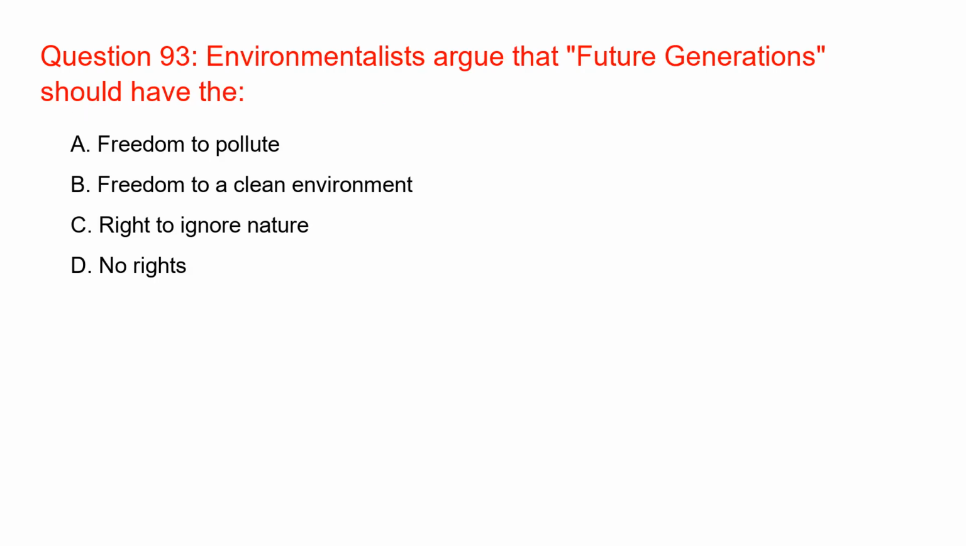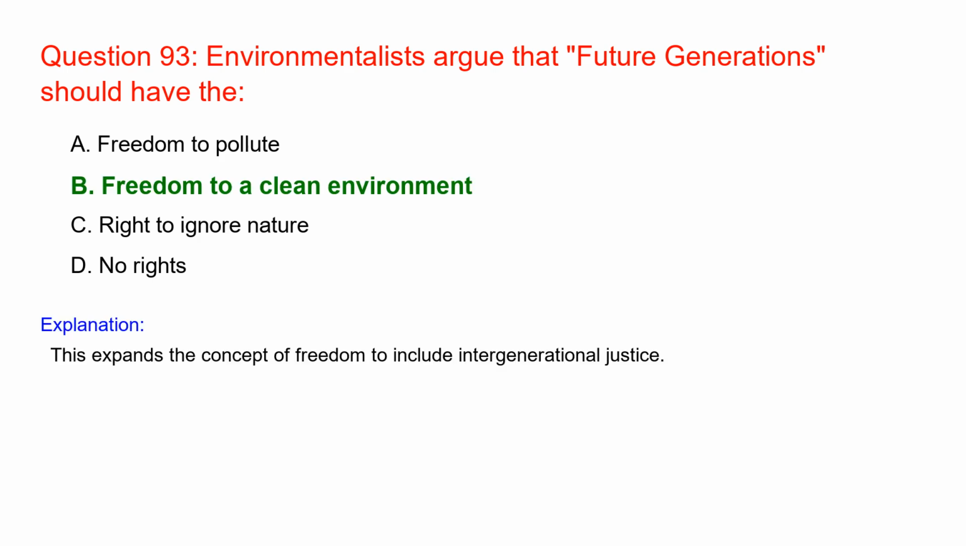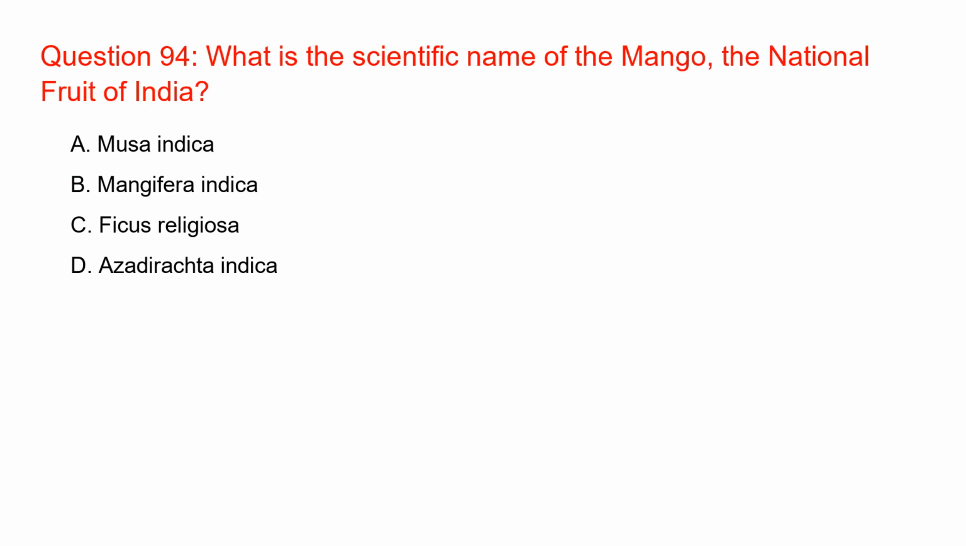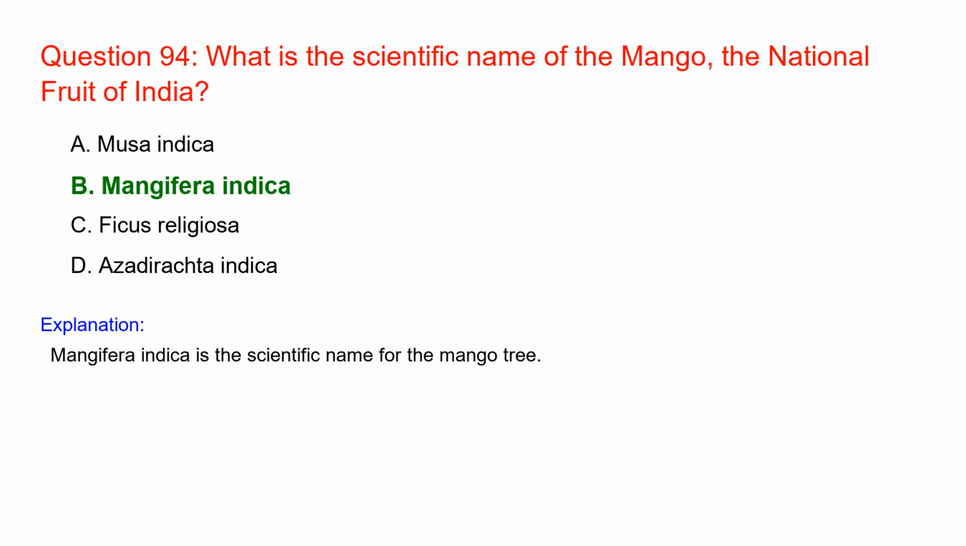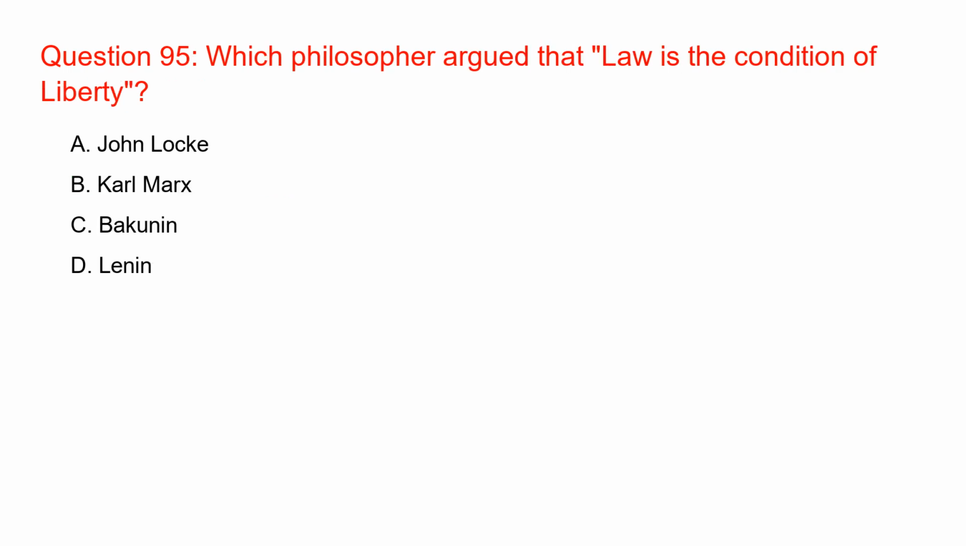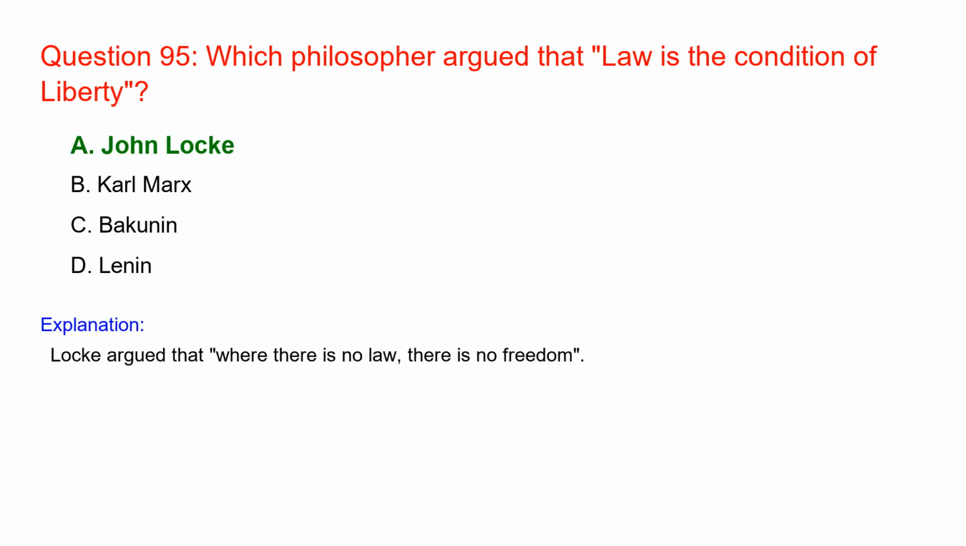Environmentalists argue that future generations should have the freedom to a clean environment. This expands the concept of freedom to include intergenerational justice. What is the scientific name of the mango, the national fruit of India? Mangifera indica. Mangifera indica is the scientific name for the mango tree. Which philosopher argued that law is the condition of liberty? John Locke. Locke argued that where there is no law, there is no freedom.